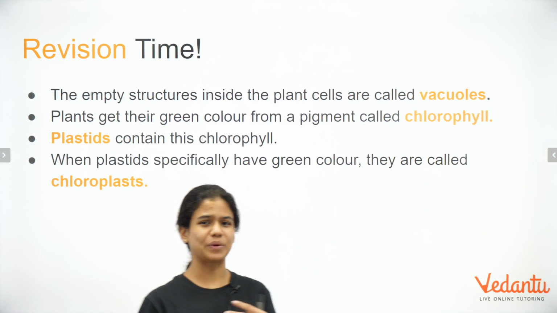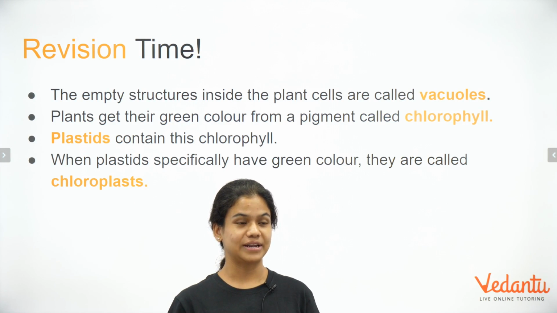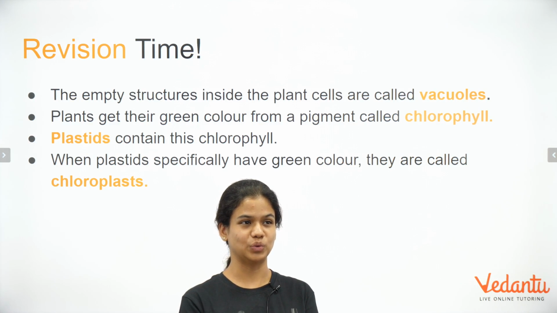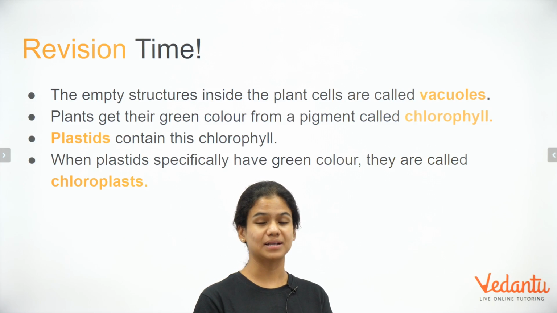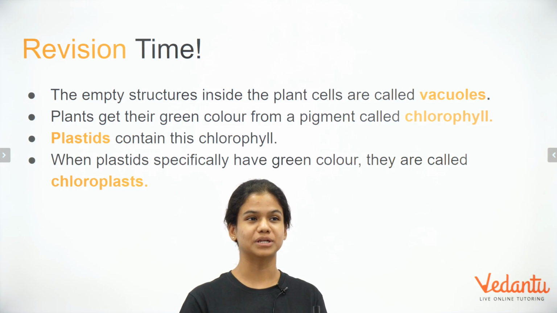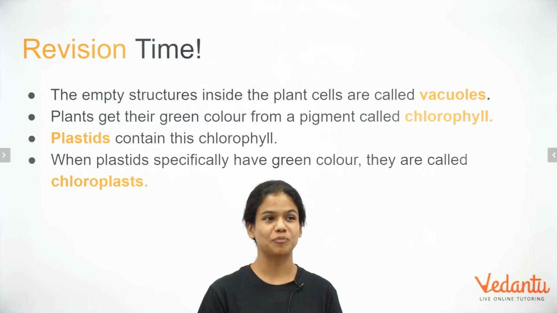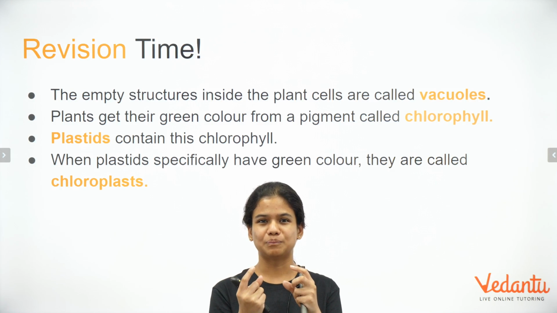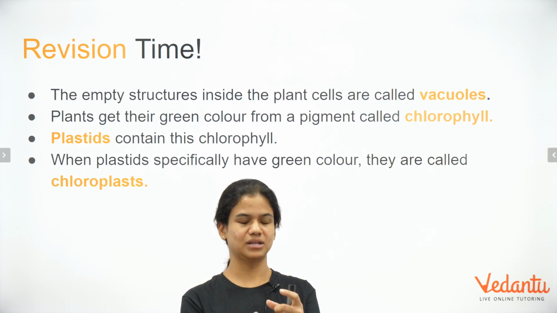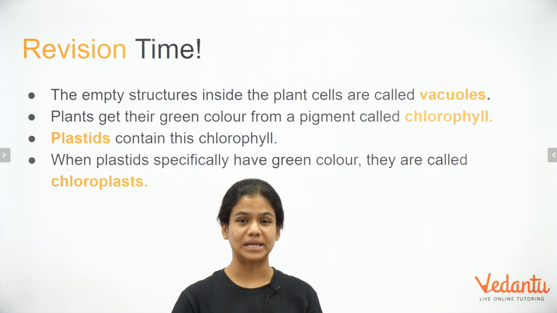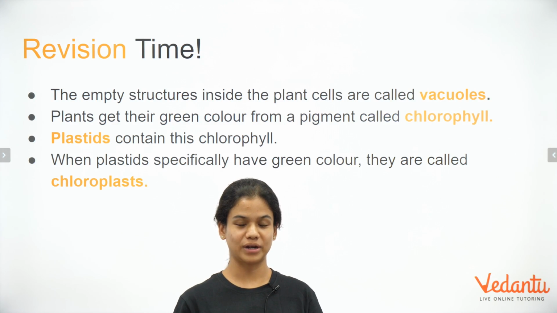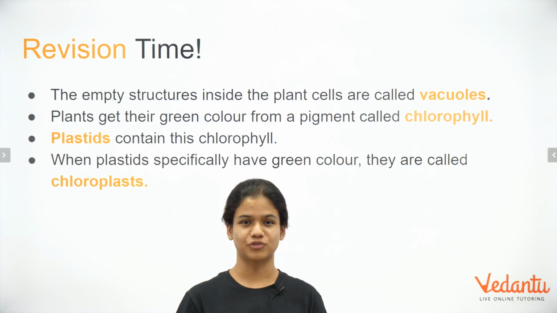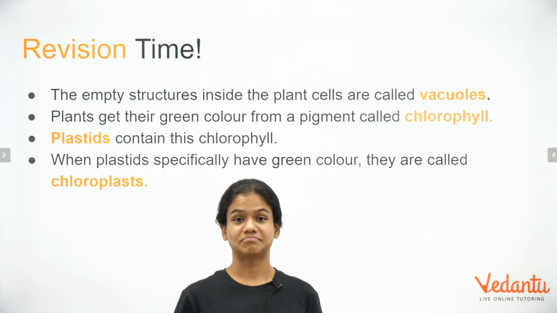Okay, let's quickly revise what we learned about the plant cell. Alright, there are a lot of empty structures inside the plant cell which are called vacuoles. Alright, plants get their green color through a pigment called chlorophyll. Now plastids are basically pigment containing structures in the cell, right? So when a plastid contains chlorophyll only, it's called a chloroplast. Alright, very easy to remember. The spellings are a little bit tricky, which is something that you will have to work on, right? But I think you can do it.